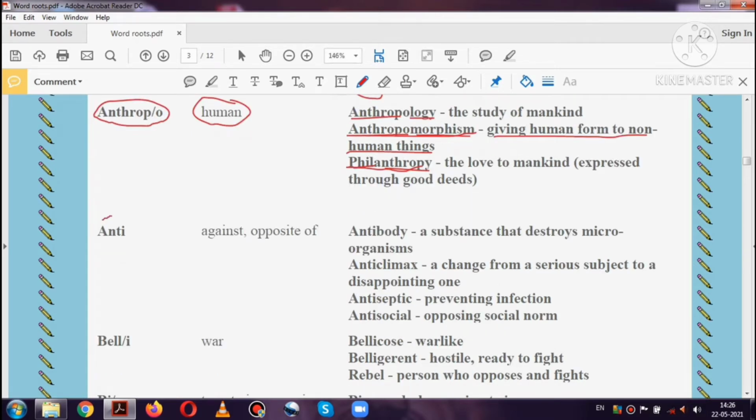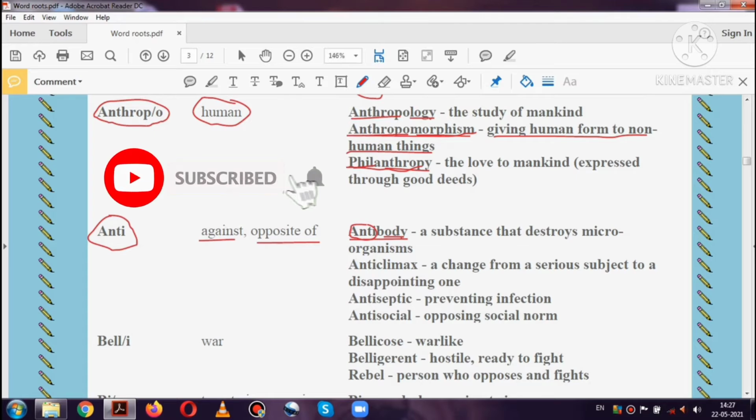The next word root is anti, which means against or opposite of. Any word which contains anti in the beginning will be related to being against or opposite of something. The first word is antibody. Anti means opposite and body means body. So an antibody is a substance that works against microorganisms and destroys them.